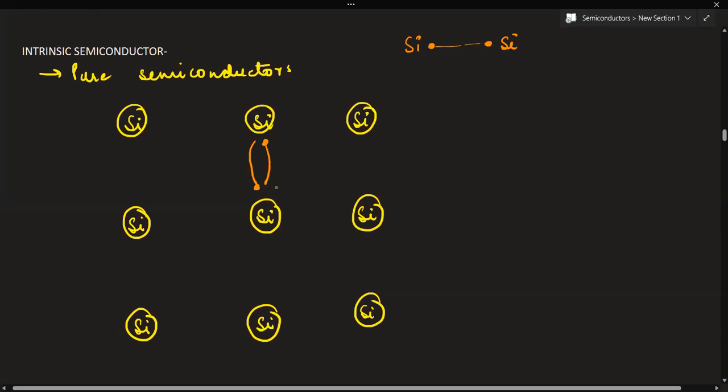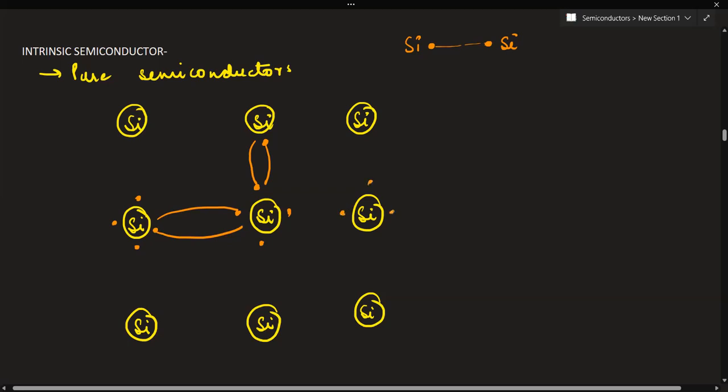Is this representation clear? Yes, ma'am. All right. So this is one atom of silicon. It will have another electron, and it will have 4 valence electrons in this silicon. Similarly, 4 valence electrons are there in this silicon as well. So what will happen? This will be shared, and another bond will be created.